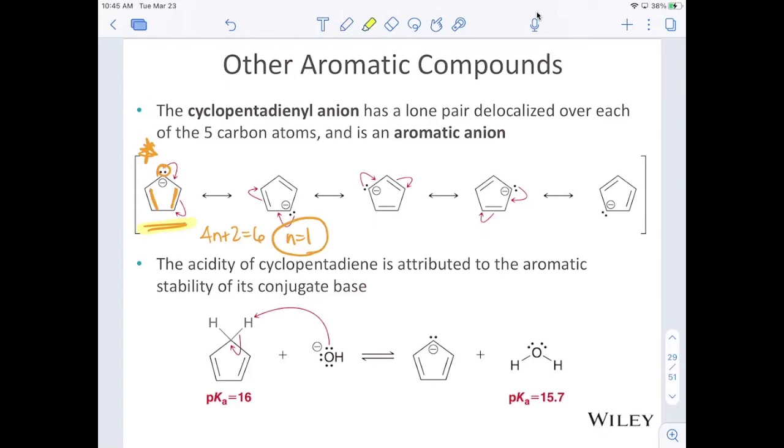If we think about the fact that the pKa of that sp3 hybridized CH in cyclopentadiene is 16. A typical alkane, remember, is 50, but here this is 16. That is because when that conjugate base is formed, it is highly stable, not only by resonance, but by being aromatic.